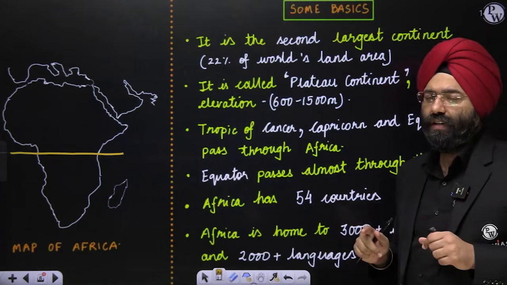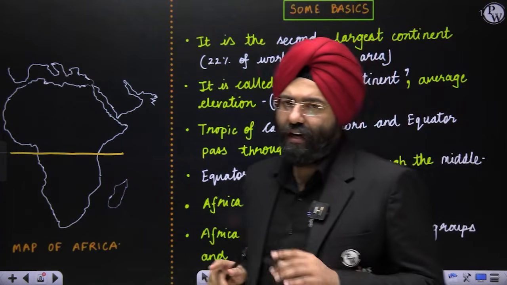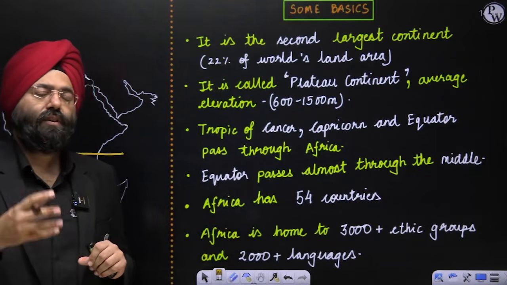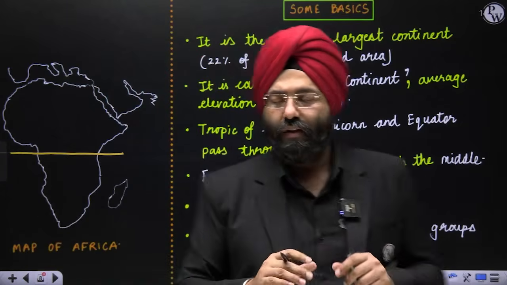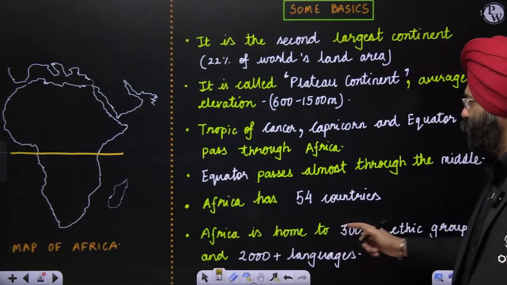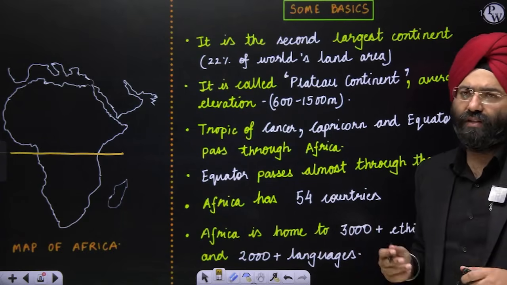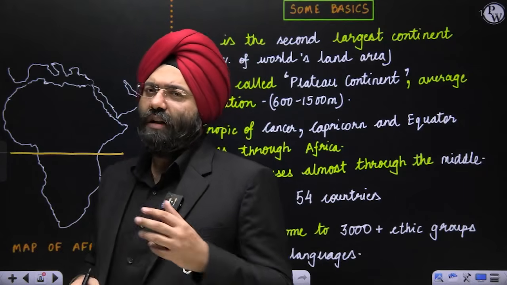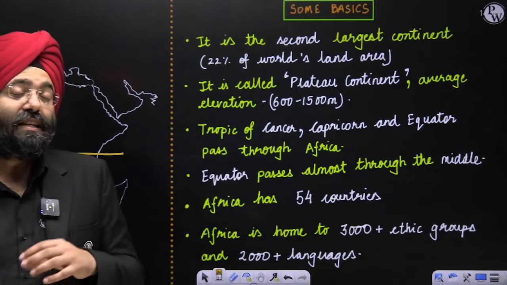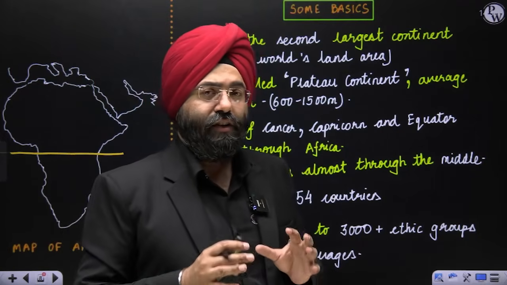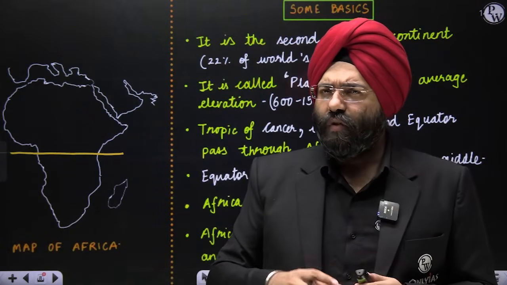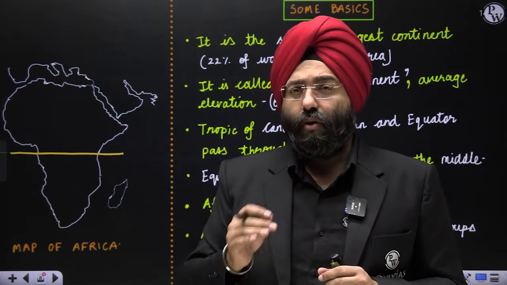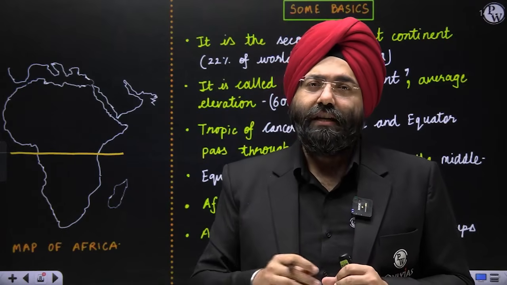Now, if you see, in totality, Africa has 54 recognized countries. Why am I saying recognized? Because those which are registered or recognized by the United Nations. That is why 54. Next, Africa is home to 3000 plus ethnic groups and 2000 plus languages. You know that very well that a lot of tribals are present in Africa. Large tribal groups and all, they have their own languages, their own culture, and that is why it is very ethnically diverse. And it is not only a continent which is full of minerals. It is not only a continent which has the largest number of countries within a continent, but also the huge diversity with respect to the tribals and their languages.